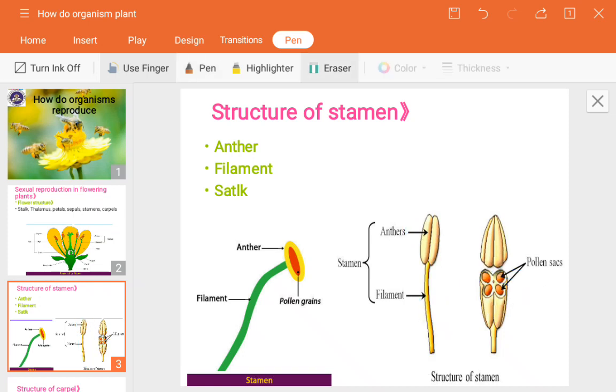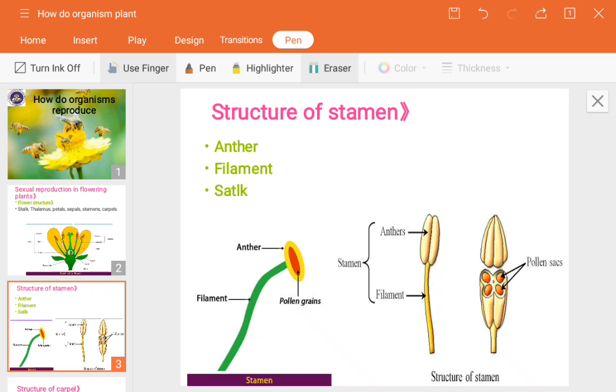Those are called sacs. Inside them are pollen grains. When they are immature, you can see them inside. So the lobes are called the pollen sacs, and inside them they contain the pollen grains.